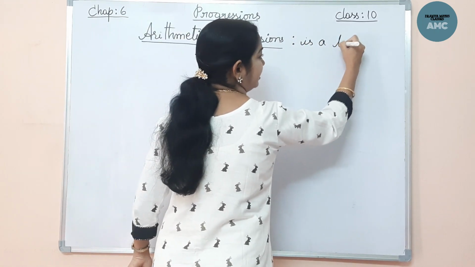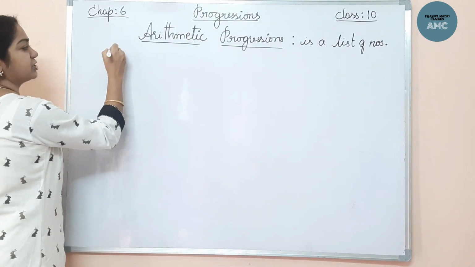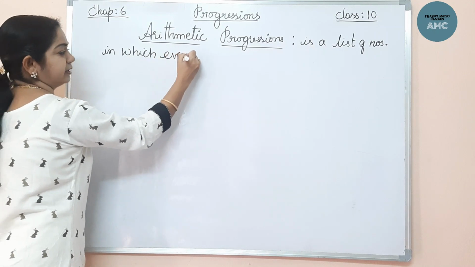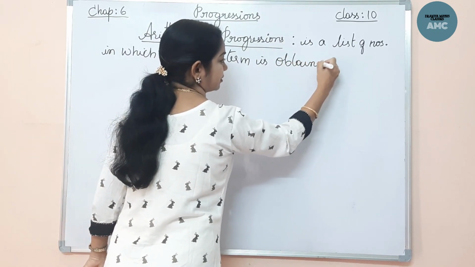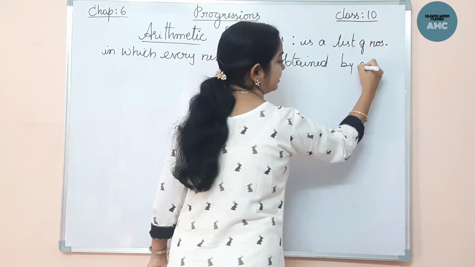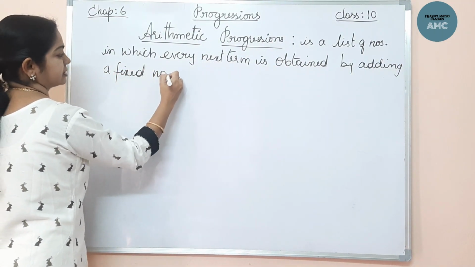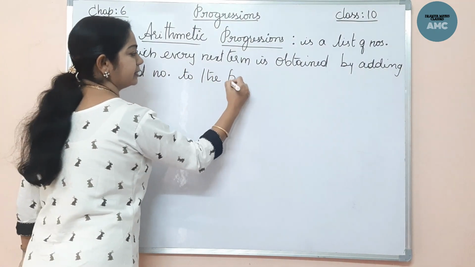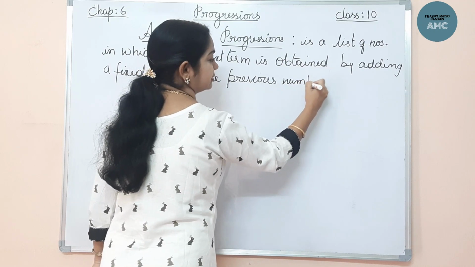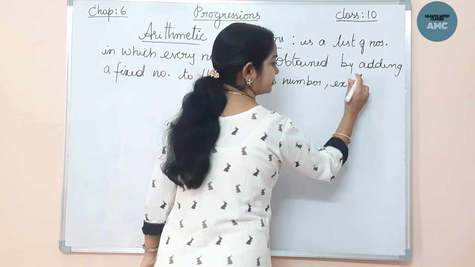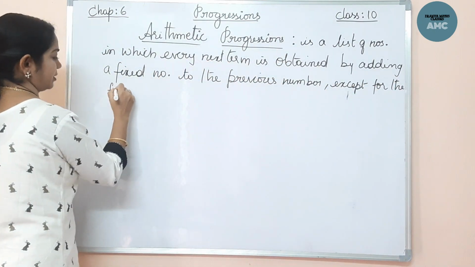Let me define it, writing it in short: an arithmetic progression is a list of numbers in which every next term is obtained by adding a fixed number to the previous or the preceding number, except for the first term.